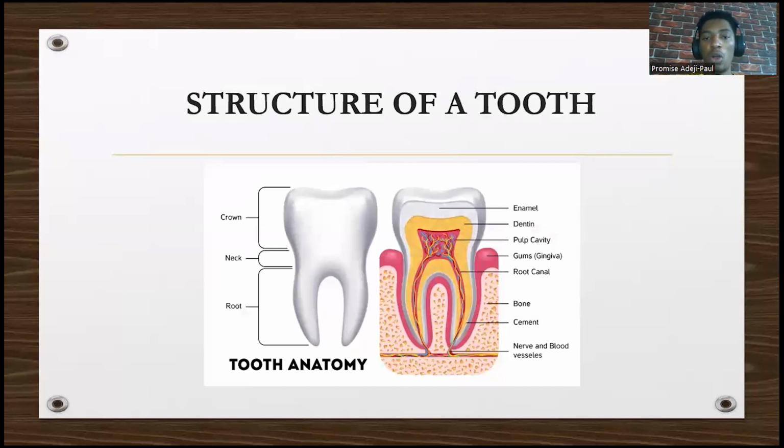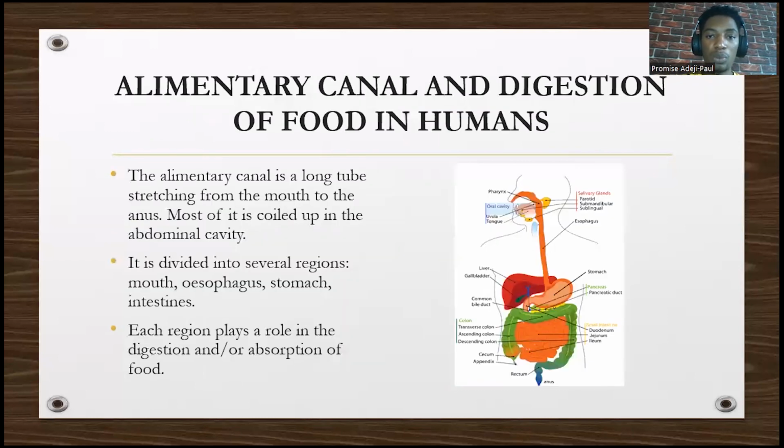So this is the structure of a tooth. You can see the crown, which is above. You can see the neck and the root, which is embedded inside the gum. You can also see the enamel, dentin and some other things.